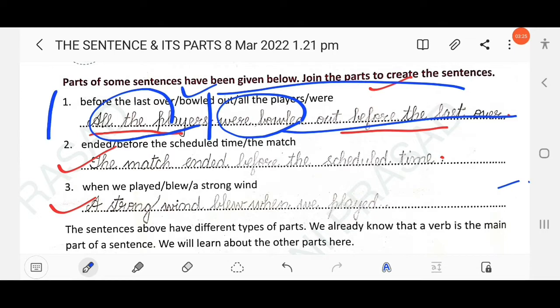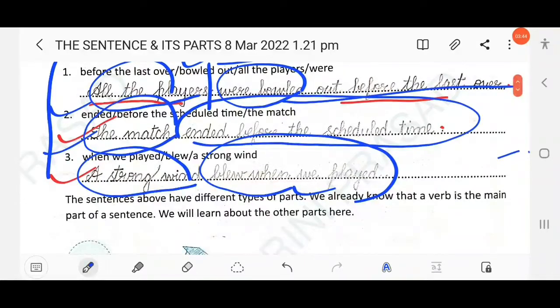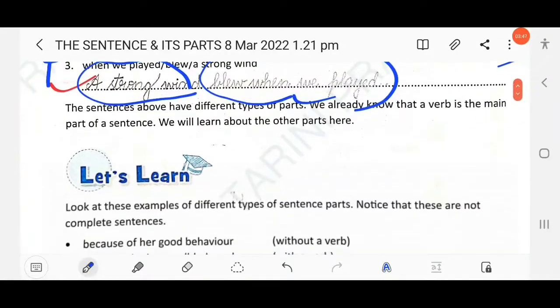You can also easily find these in examples 2 and 3. Here the subject is "the match" and the predicate is "ended before the scheduled time." And again, "a strong wind" is the subject, and the predicate is "blew when we played." Here we will learn about the other parts.